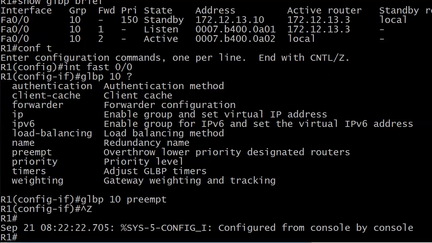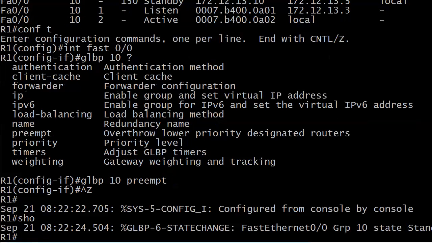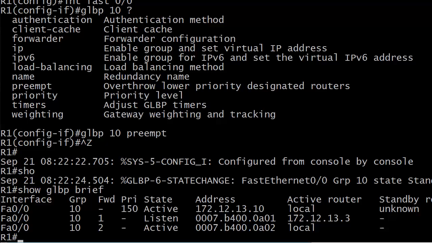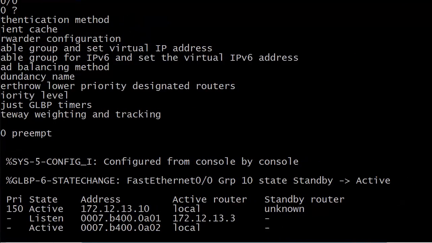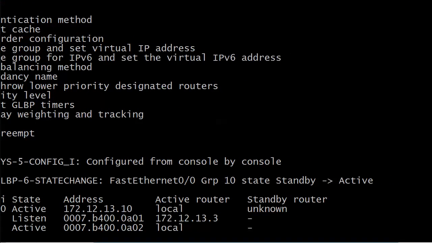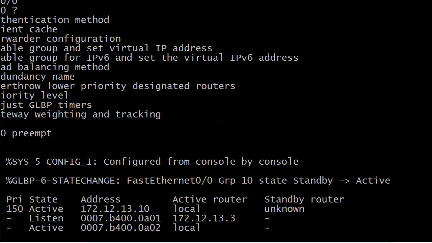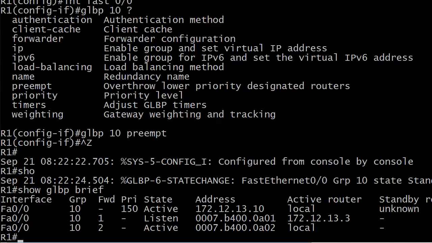And let's see what happens now. Let's do a, yep, got a message there already. And you can see that now the local router has taken over as active. There's .10, active router is local, standby router unknown. The message was state change. We know that's referring to the AVG from standby to active. And that is it.